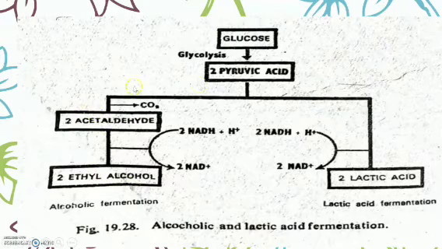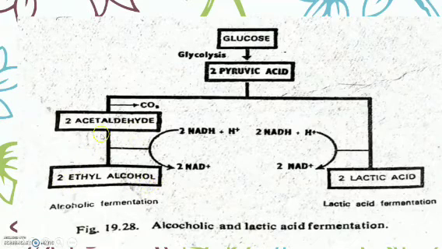The other product is lactic acid, formed by reduction of pyruvic acid, and this reduction is caused by NADH2, which is converted into NAD. In the second half, the acetaldehyde is also reduced to ethyl alcohol.